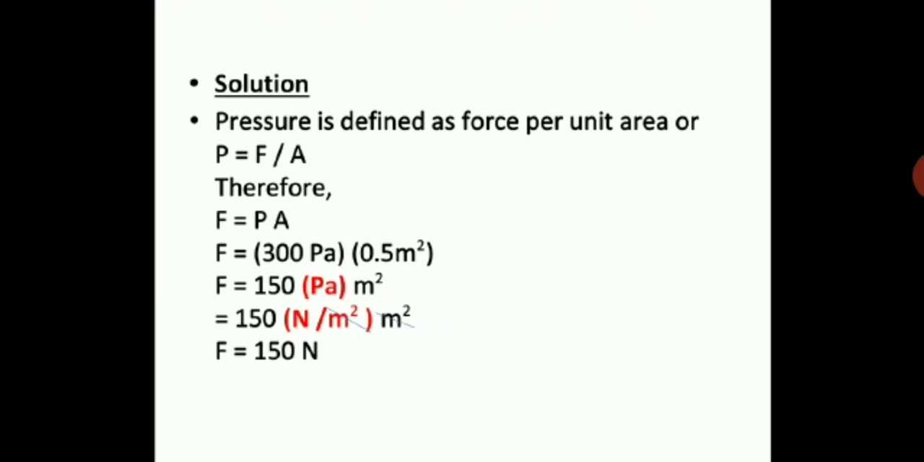Pascal and Newton per meter square are highlighted in red to show you. Instead of Pascal, in the next step we have substituted Newton per meter square. Then m square in the denominator and m square in the numerator will get cancelled mathematically, and the final answer will be 150 Newton.